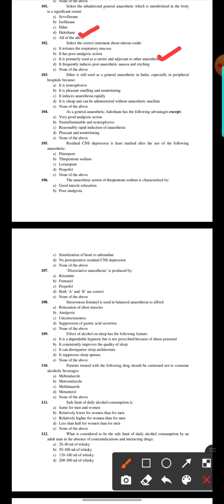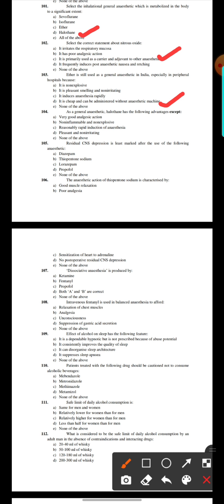103. Ether is still used as a general anesthetic in India, especially in peripheral hospitals, because: it is non-pungent, it has a pleasant smell and is non-irritating, it induces anesthesia rapidly, it is cheap and can be administered without an anesthetic machine. None of the above. Here the answer is D. It is cheap and can be administered without an anesthetic machine.